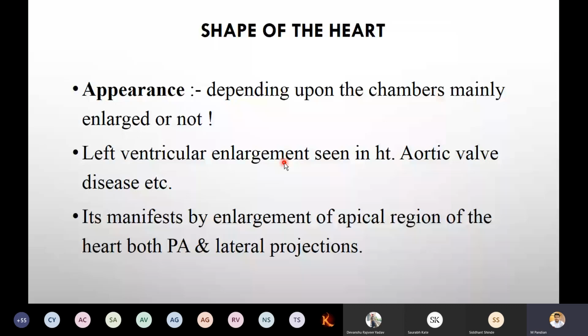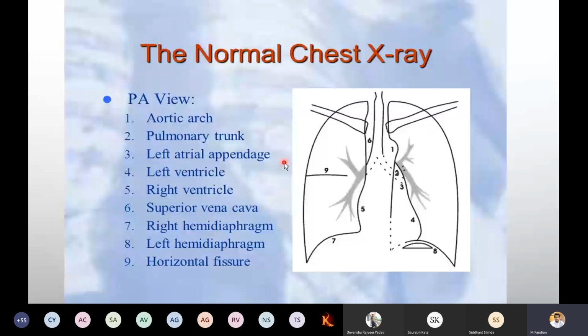That is the example. Now, in PA view, what are the things we can check? Aortic arch, pulmonary trunk, left atrial appendage, left ventricle, right ventricle, superior vena cava, right hemidiaphragm, left hemidiaphragm, horizontal fissure. Number one, aortic arch.